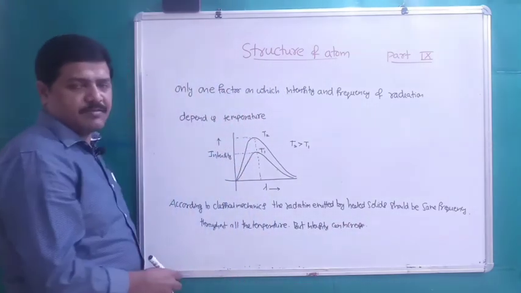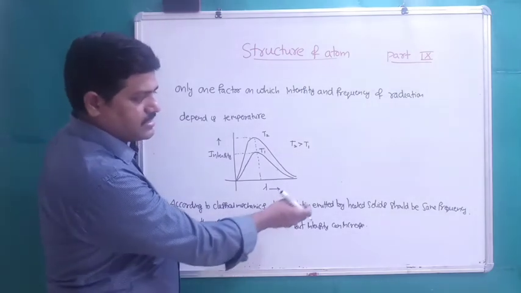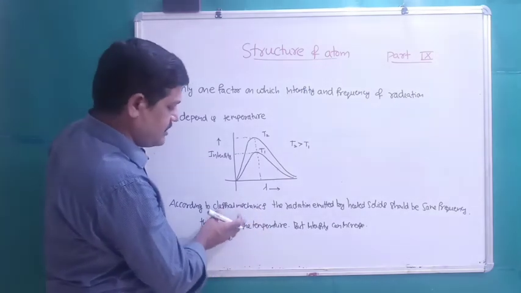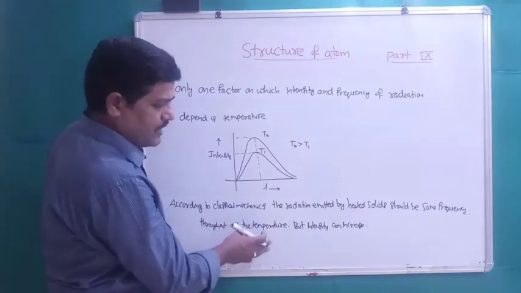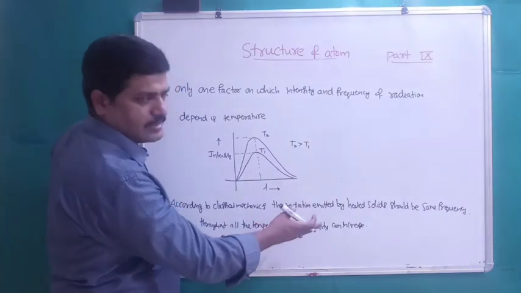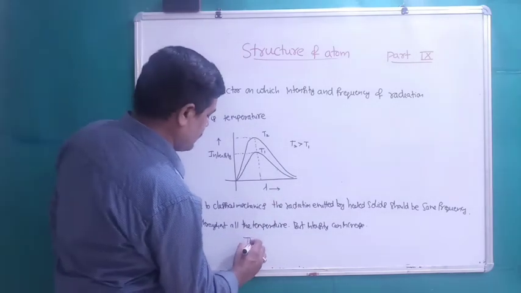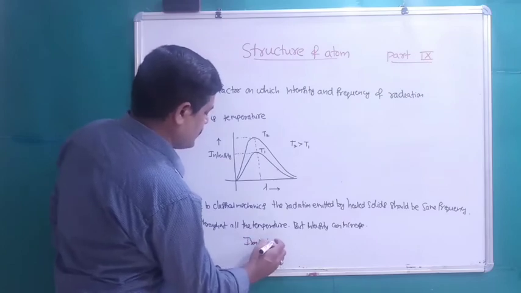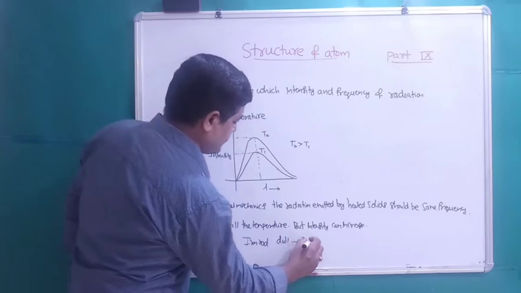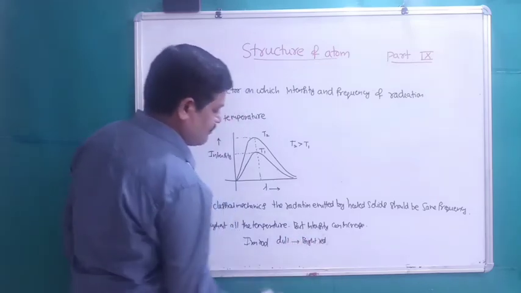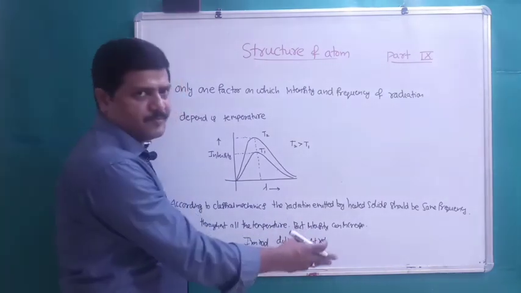So when we heat an iron rod, if it is dull red at lower temperature, it should become bright red at elevated temperatures, emitting the same frequency, red color only.